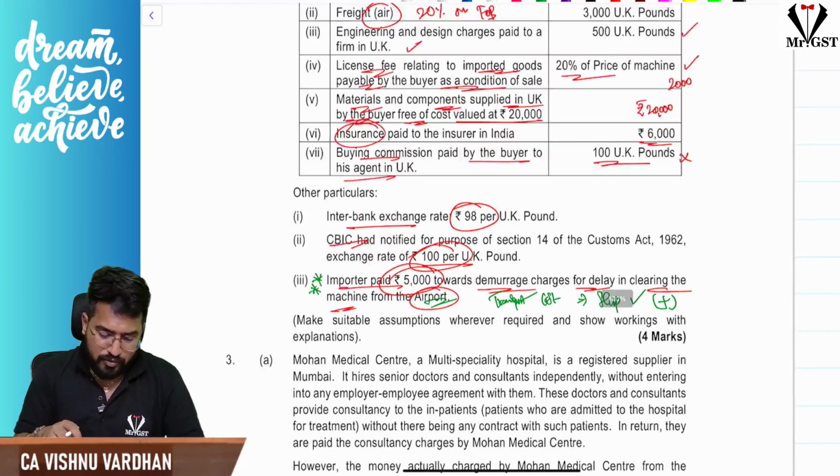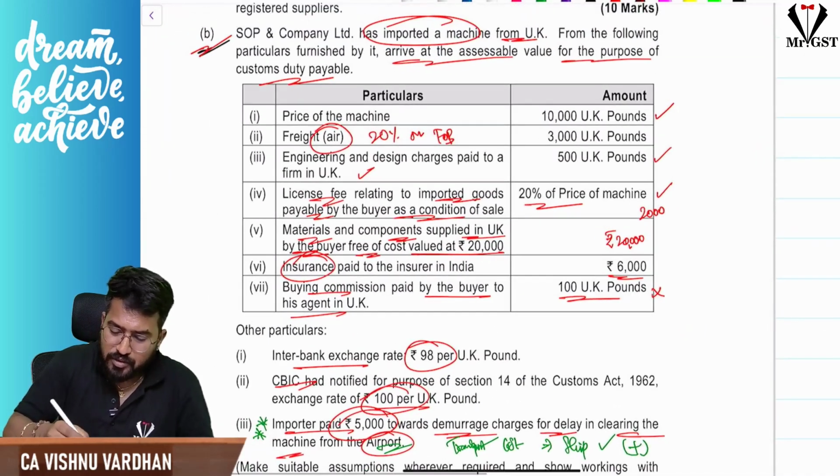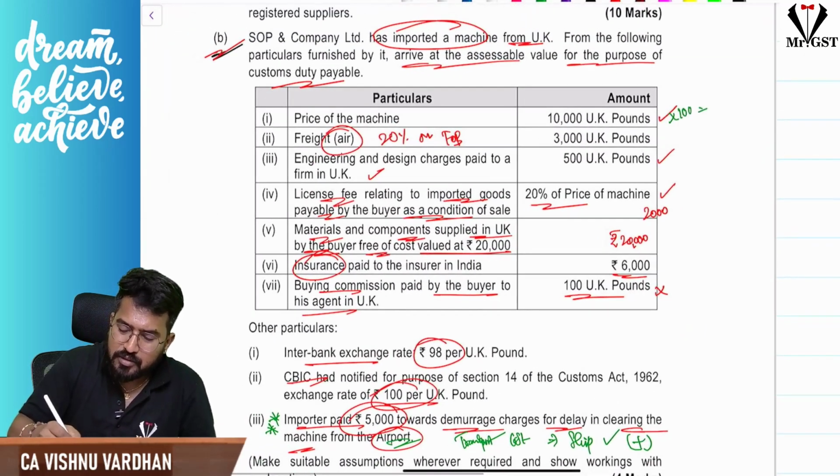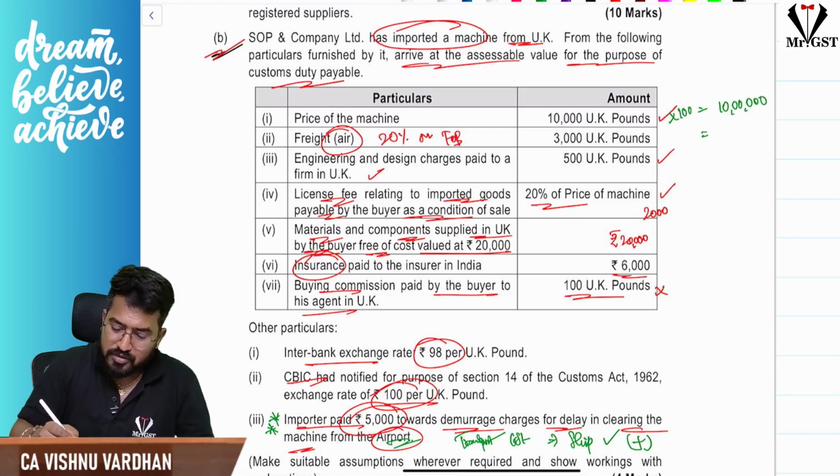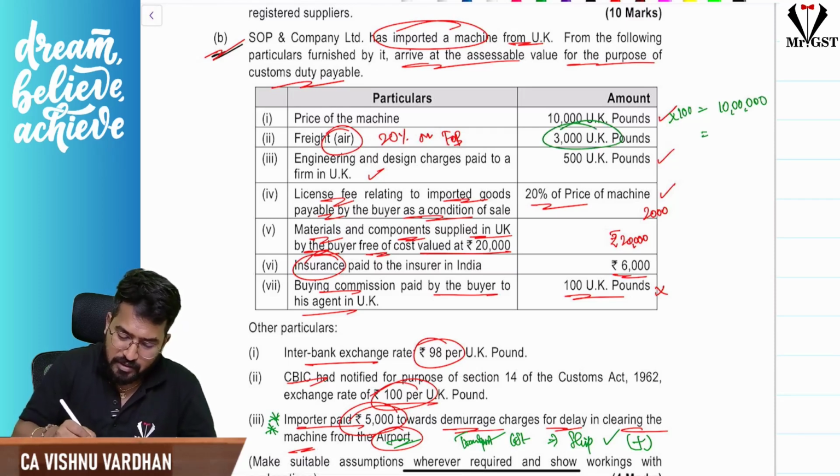So if you see now, 10,000 into 100 rupees, it is 10 lakhs. The 3,000 pounds, we will not consider this first. Let us keep it aside. 500 pounds we should add. 500 pounds, if we add, it will be 50,000. And 2,000 pounds is there. That also you should add. So that is 2 lakh. So totally, that one is there.